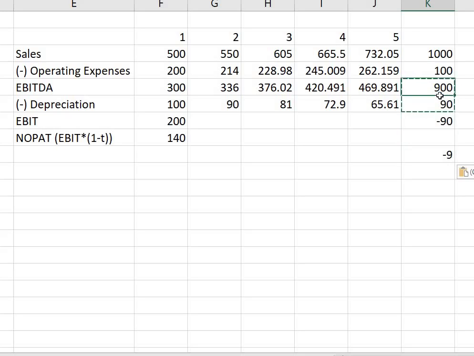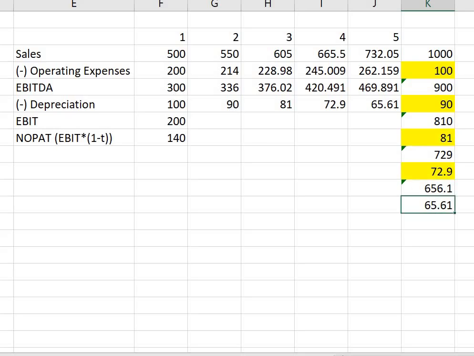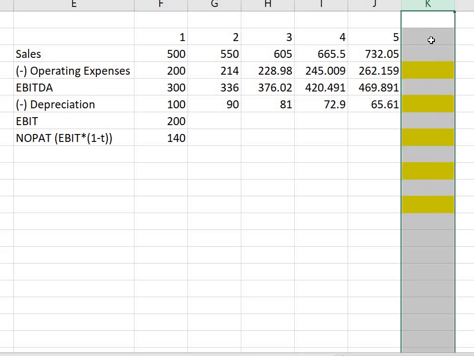So accordingly we'll calculate till 5th year, and you will find whatever we have calculated over here, the figure is same: 100, 90, 81, 72.9 and 65.61. So this is how, instead of going for this long procedure, we can directly have the depreciation calculation.